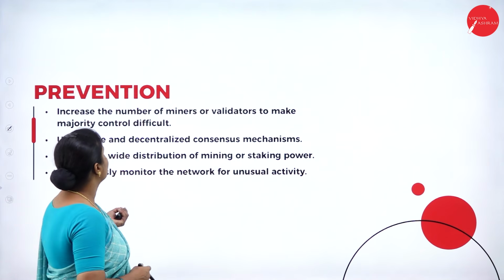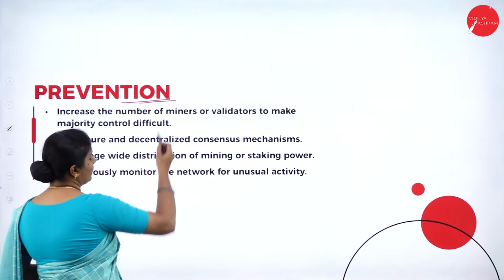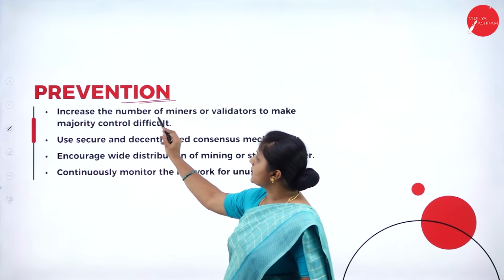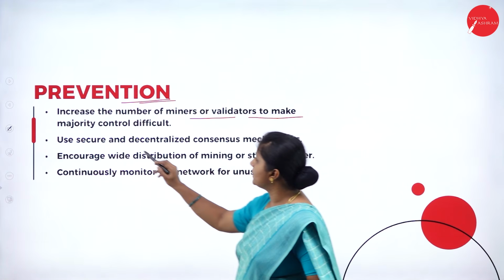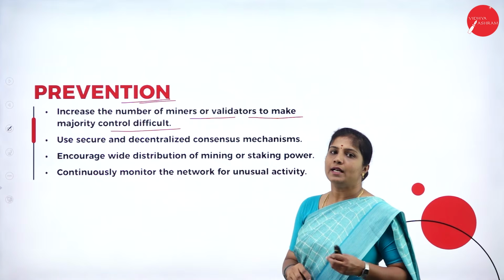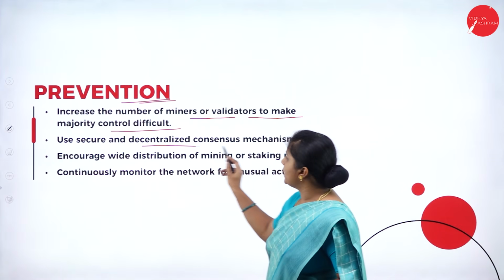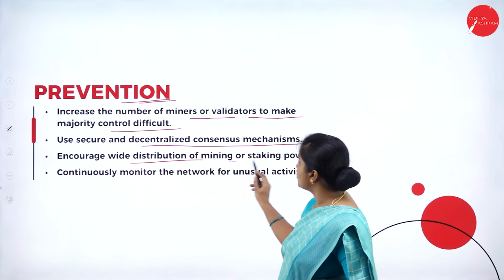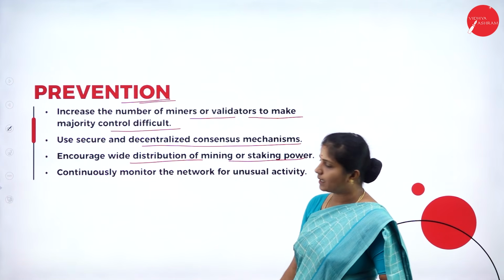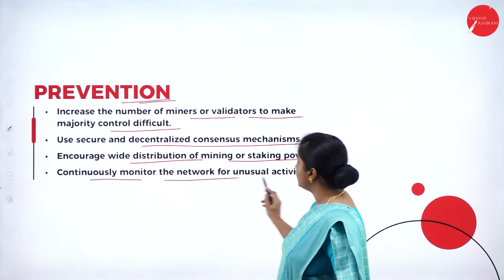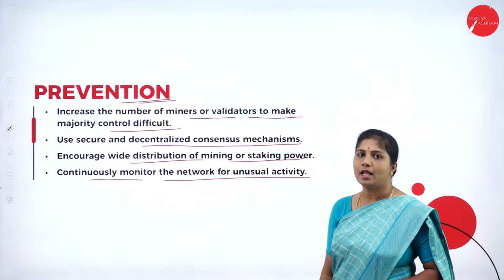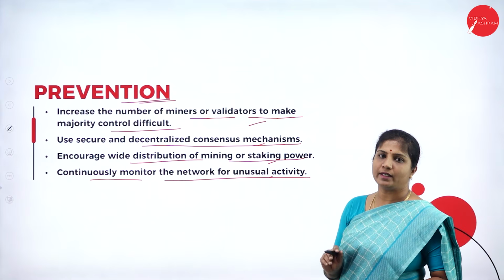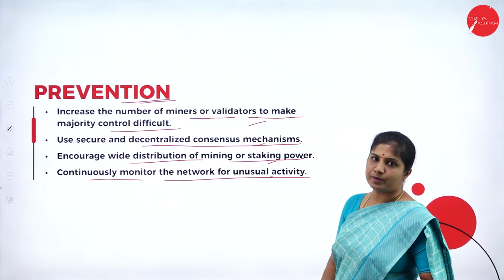Okay. Next, what are the preventions we can take to secure our transactions or our data? Increase the number of miners or validators to make majority control difficult. Use secure and decentralized consensus mechanisms. Encourage wide distribution of mining or staking power. Continuously monitor the network for unusual activity. So these are some of the steps we can take to prevent hackers from the 51% attack.